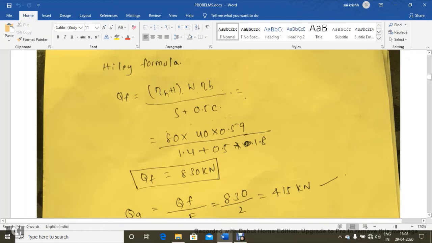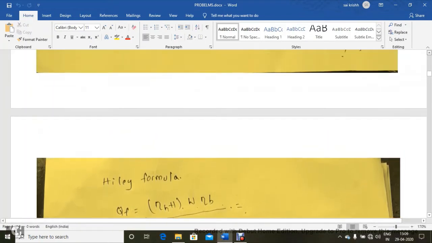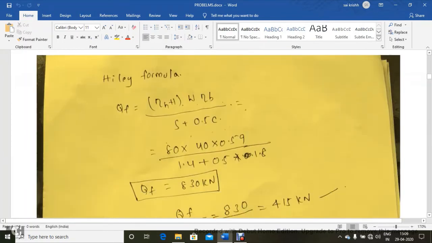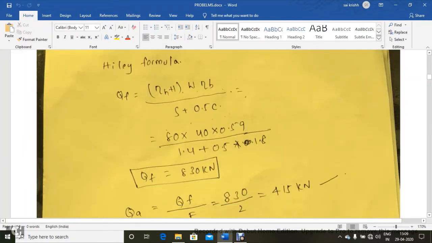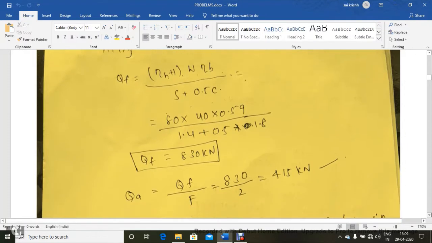So as we know, just now we have verified eta h into h is 80 centimeters, the weight of hammer is 40 kilonewton, and the efficiency of hammer per blow we have calculated here is 0.59. Next, the s value we have substituted as 1.4, and the empirical constant is 1.8. If you substitute all these terms, you will get the value as 830 kilonewtons. That is the load carrying capacity.